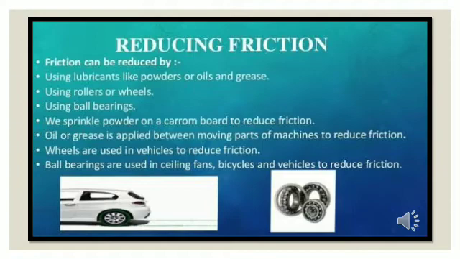We can reduce friction by using rollers or wheels. We can reduce friction by using ball bearings. We sprinkle powder on a carom board to reduce friction. Oil and grease is applied between moving parts of machines to reduce friction. Wheels are used in vehicles to reduce friction. Ball bearings are used in ceiling fans, bicycles and vehicles to reduce friction.